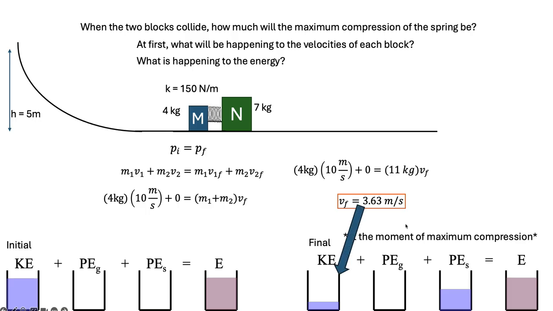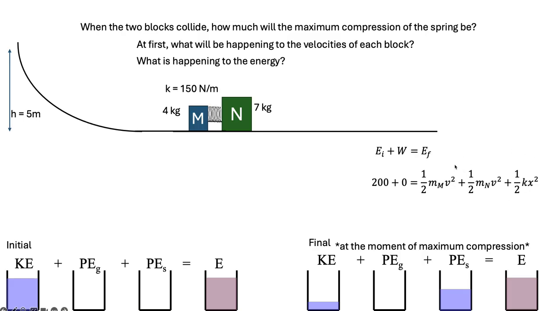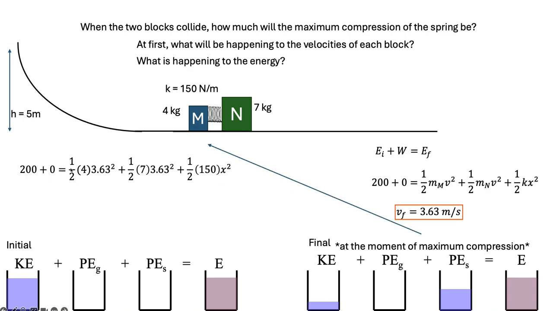Okay, so here we go. Yeah, so all this is here. Isn't that marvelous? Now let's go back to the energy calculation. So now I'm here, and I'm saying, okay, I've got this 3.63. Let's plug it in. And I can plug in the 150, right, because it's a 150 Newton per meter spring. And I know everything now but x, and I can figure out what that maximum compression is, right? This is just turning the algebra crank a little bit. So 1.3 meters, this must be a really long spring. If I did all of my calculations right, 1.3 meter compression, okay?